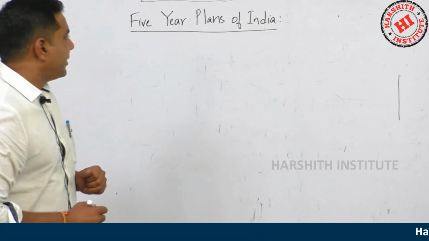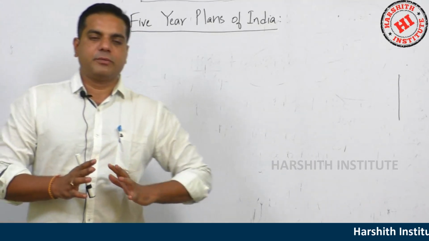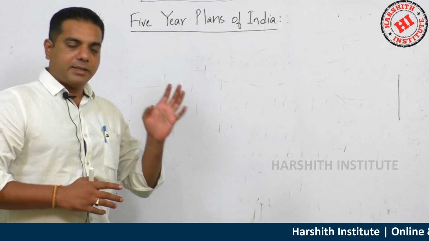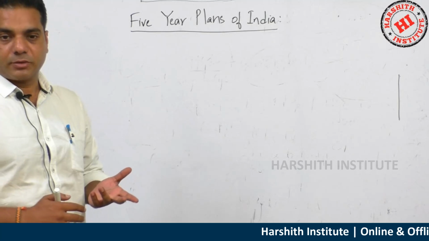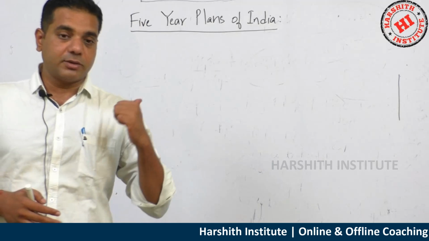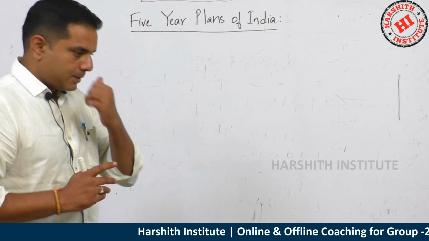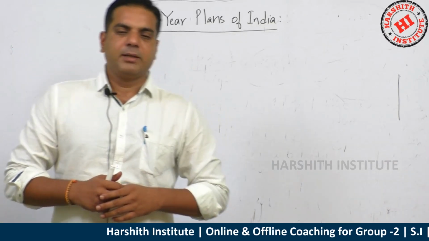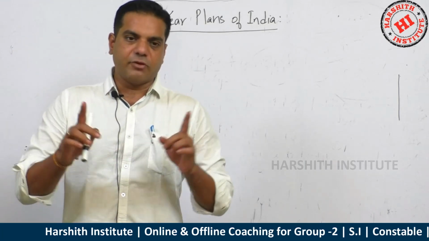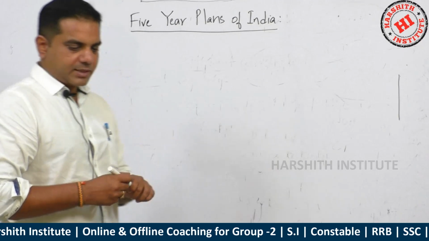Let's see all the 5-year plans of India one by one. From the Group 1 point of view, exclusively in objective type, this information is very, very important, and it is useful for Group 1 prelims also. And if you are planning to write UPSC, for that also this information is very useful. Most of the information is factual, so try to remember logically. After the discussion of all the 5-year plans, I'll give you a chart so that everything will be at one place. Now let's start with